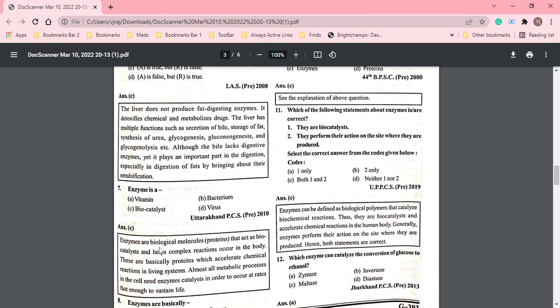So the enzymes are biological molecules, which are proteins that act as biological catalysts and help to complete complex reactions occurring in the body. They are basically proteins which accelerate chemical reactions in the living system. Almost all metabolic processes in the cell need enzymes. सो जैसे एंजाइम आपकी केमिस्ट्री में होते हैं ना, they help to speed up the reaction. सेम बायो में भी होते हैं एंड वी आर कॉलिंग देम बायो कैटलिस्ट.